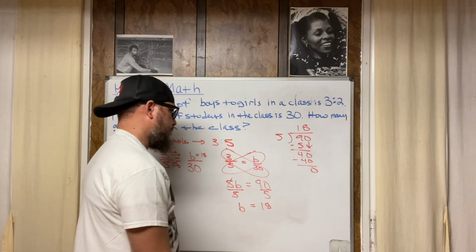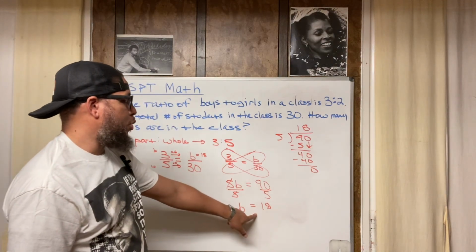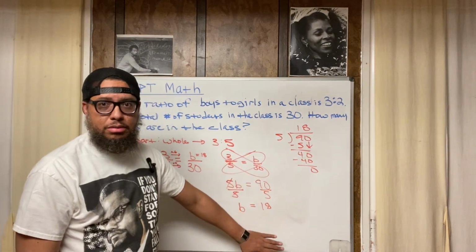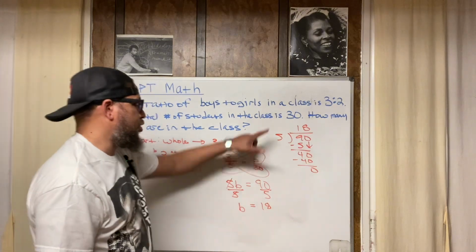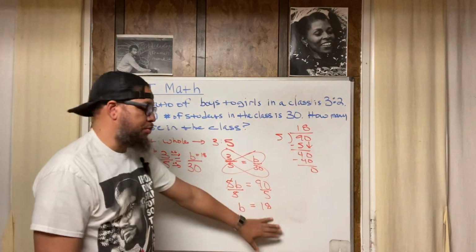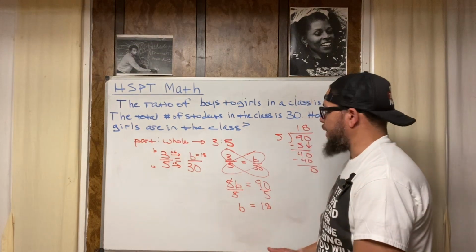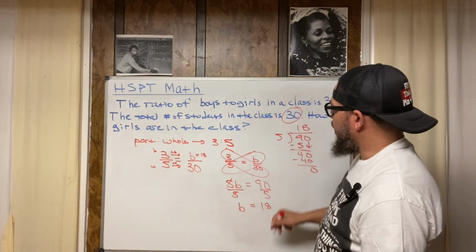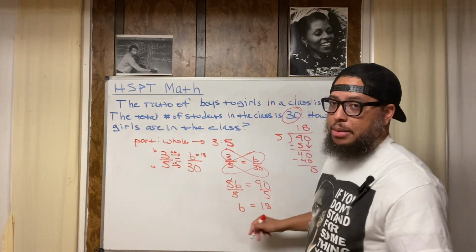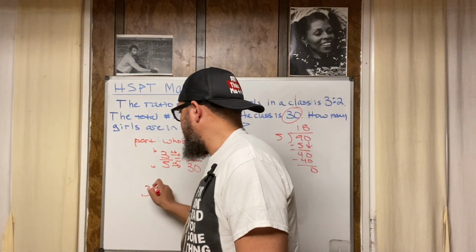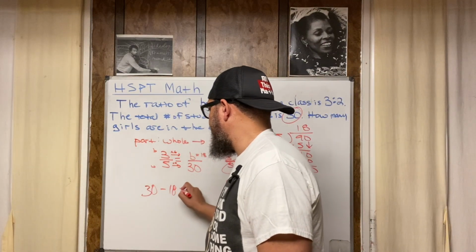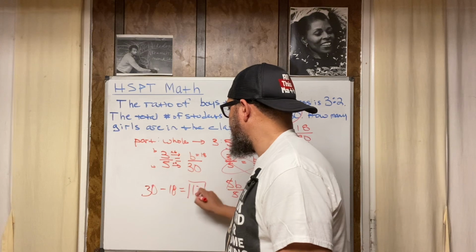All right. So the number of boys is 18. This is not the final answer. Be clear, this is not the final answer, because they didn't ask you how many boys were in the class. They ask you how many girls are in the class. If you got boys and girls in the class, it's 30 students altogether. If 18 of them are boys, how many are girls? 30 altogether minus 18 is equal to 12.